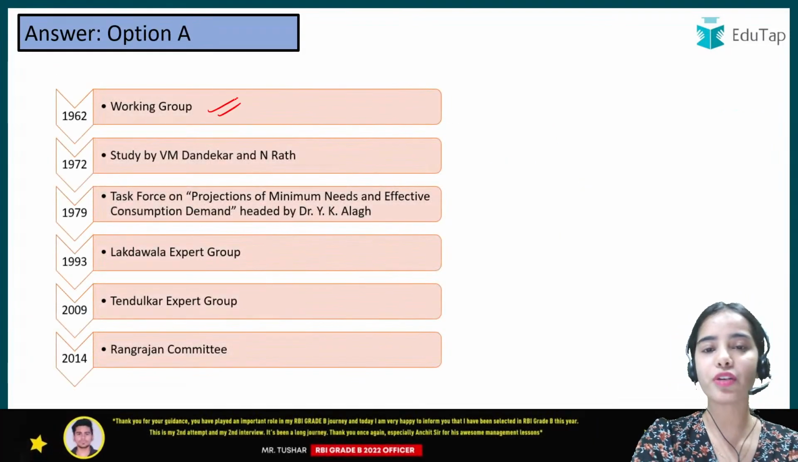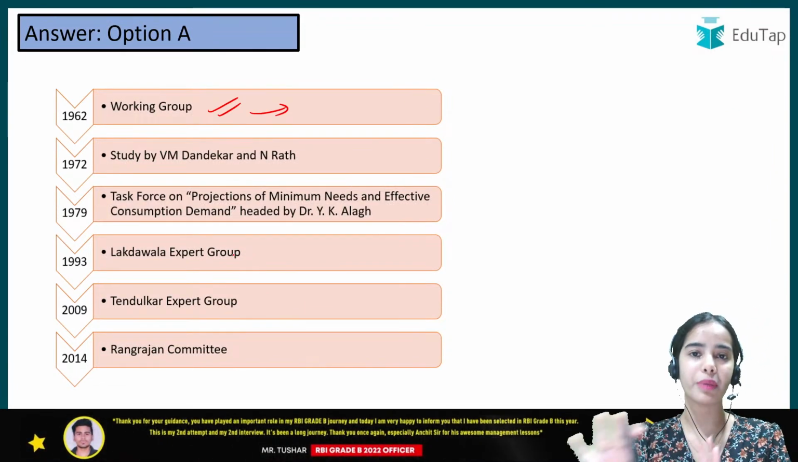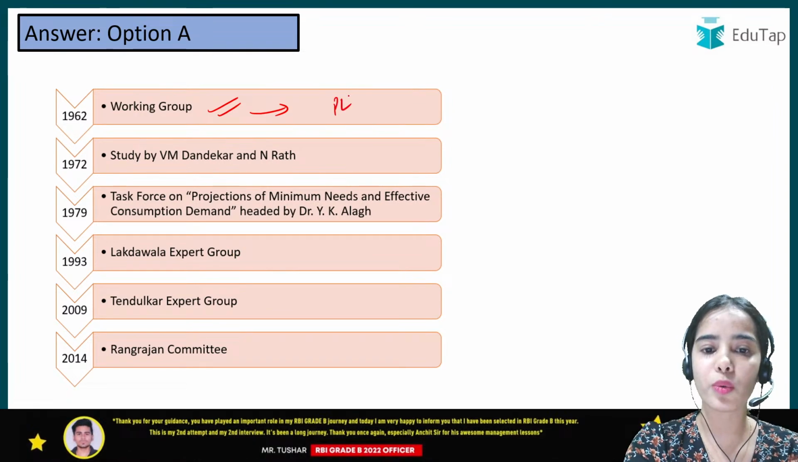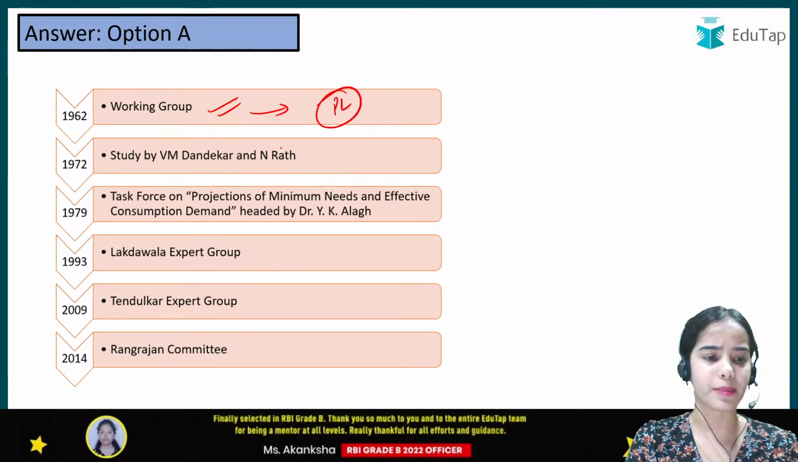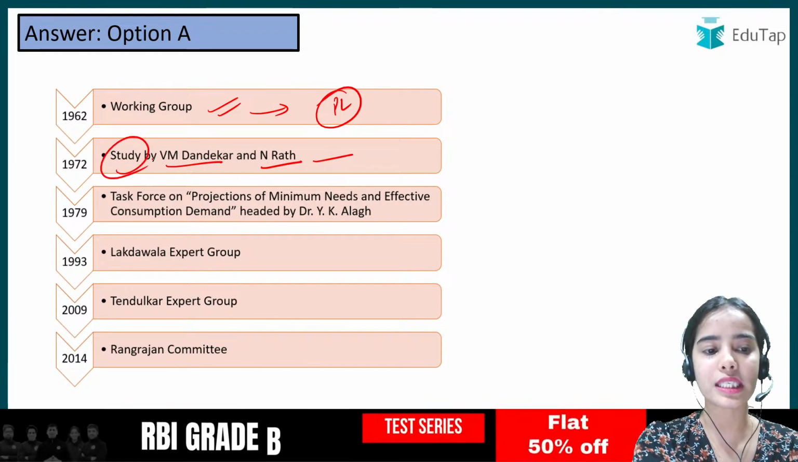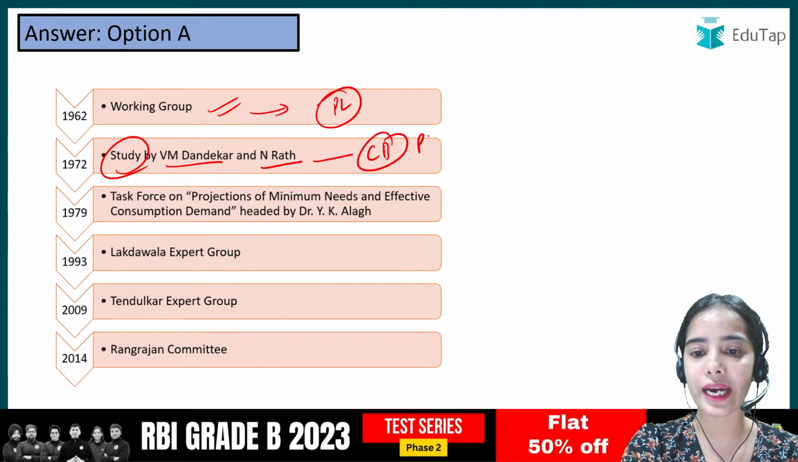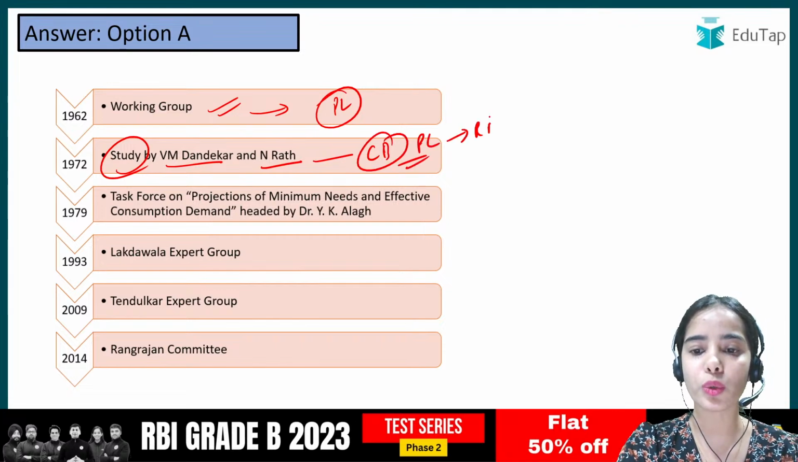So first came the working group. This was the first working group, the first committee that provided the poverty line, but it was not widely accepted. V.M. Dandekar and N. Rath, it was a study that was conducted by them. They had given the calorie based poverty line, but it was the same for the rural and urban areas.